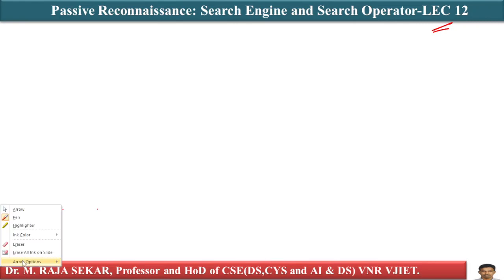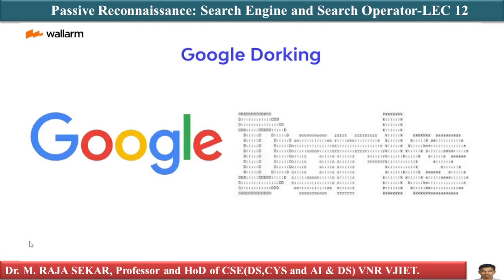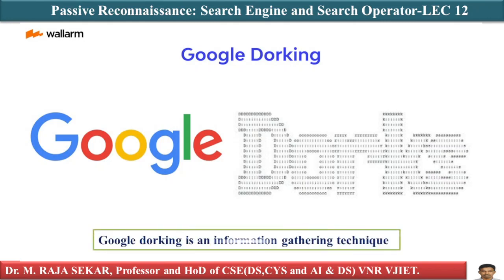In this lecture, we will try to understand Google hacking, sometimes referred to as Google Dorking. It is an information gathering technique used by an attacker leveraging advanced Google searching techniques.